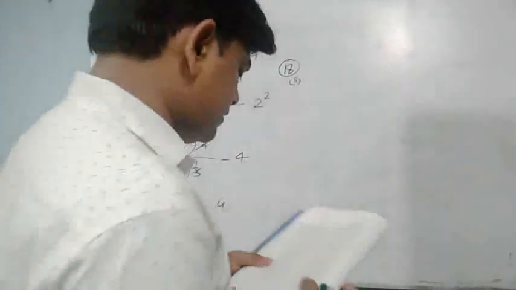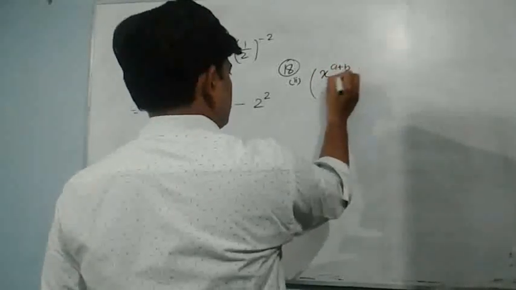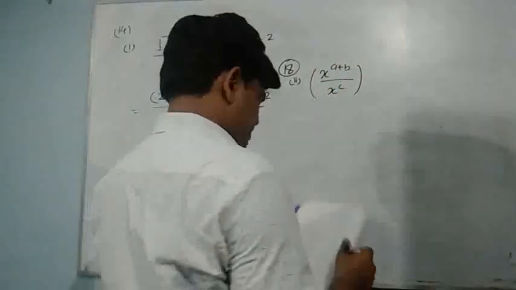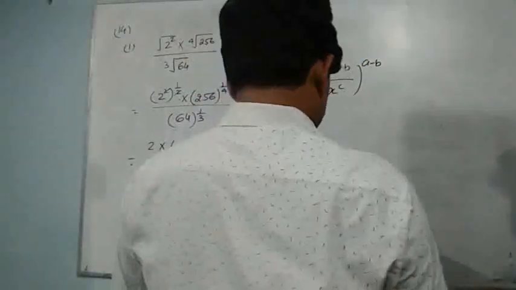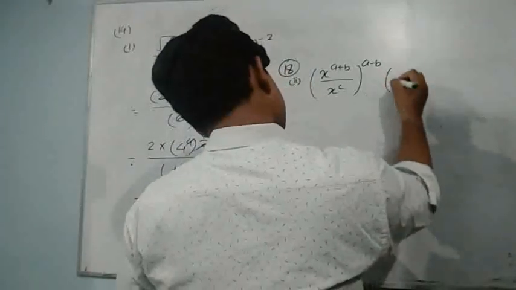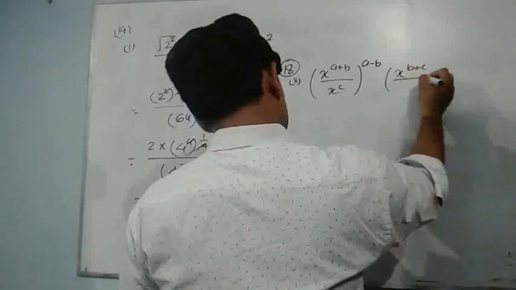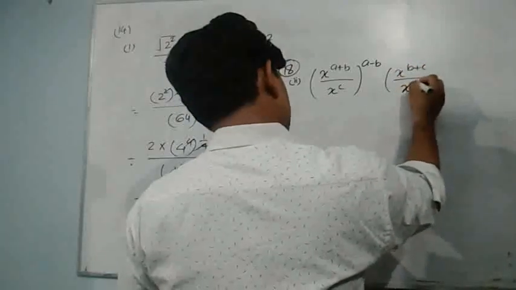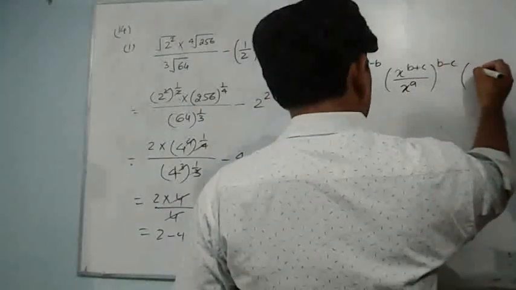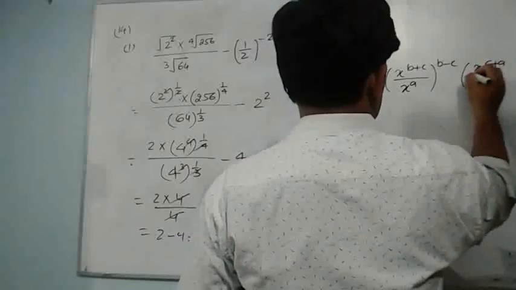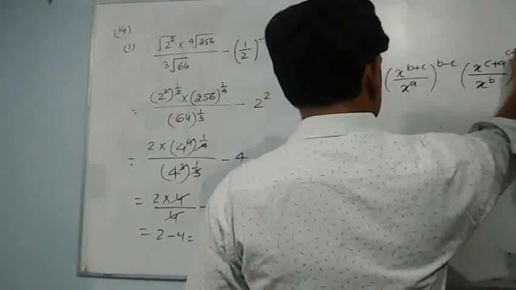Now see question number 18, second part. It's written x to the power a plus b upon x to the power c, whole to the power a minus b. Then after it's written x to the power b plus c upon x to the power a, whole to the power b minus c. Then x to the power c plus a upon x to the power b, whole to the power c minus a.